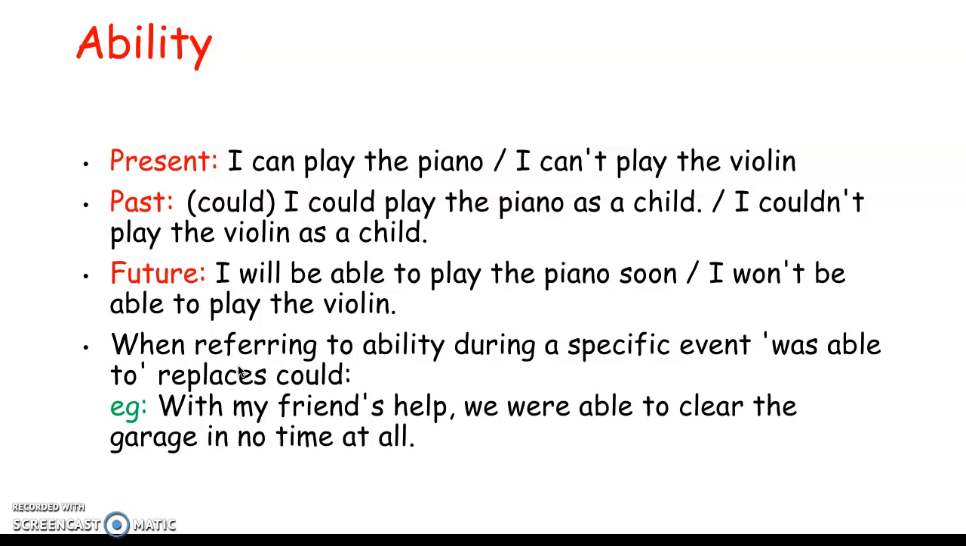When can means ability, in the present, for example, we can say, I can play the piano. In the past, we use could: I could play the piano as a child, or I couldn't play the violin. In the future, I will be able to play the piano soon, or I won't be able to play the violin. When referring to ability during a specific event, was able to replaces could. For example, with my friend's help, we were able to clear the garage in no time at all.